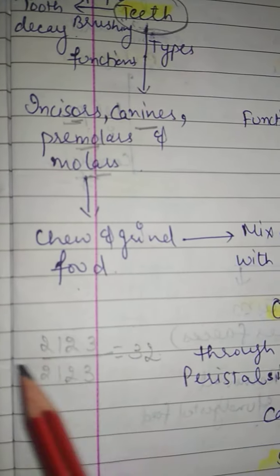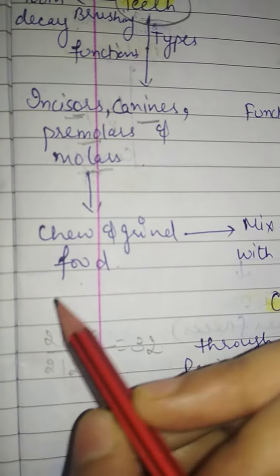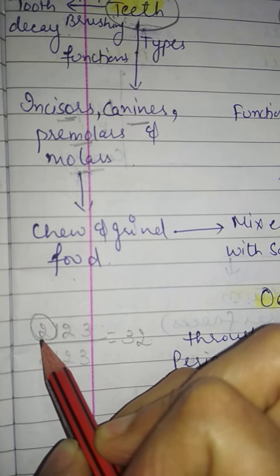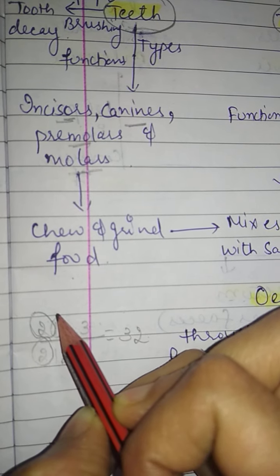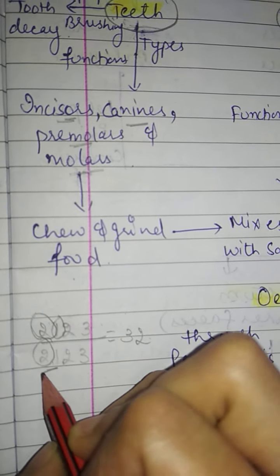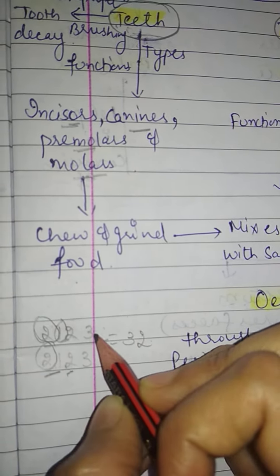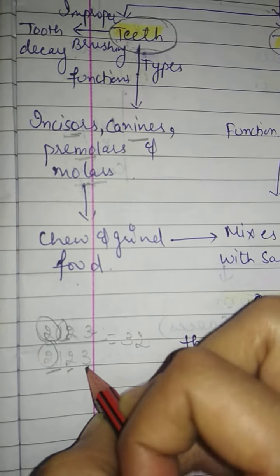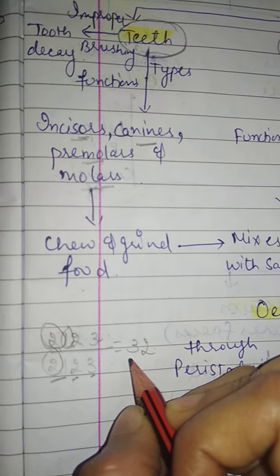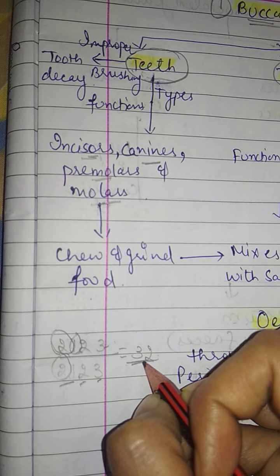The dental formula of a normal human adult is 2123 upon 2123, means 2 pairs of incisors are present on the upper side, 2 pairs of incisors on the lower side, 1 pair of canine on the upper side and 1 pair on the lower side, 2 pairs of premolars on the upper and 2 pairs on the lower side, 3 pairs of molars are present on the upper side and 3 pairs on the lower side, and the total number of teeth in an adult is 32.